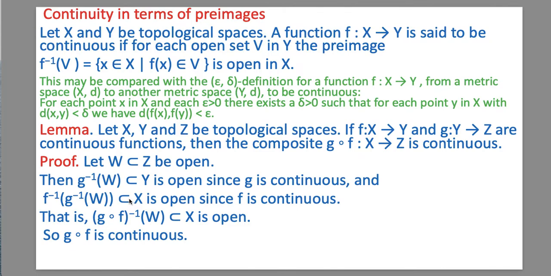And it means, by definition, g∘f is continuous.